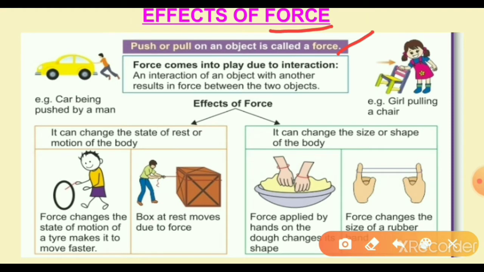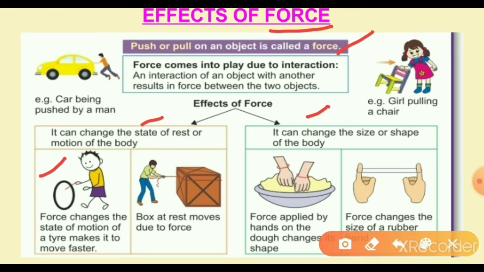So what are the two types of effects of forces? The first one is that it can change the state of rest or motion of the body. And the second is that it can change the size or shape of the body. We have to imagine examples from our daily life. So what is a change of state? I mean a change of motion of the body.